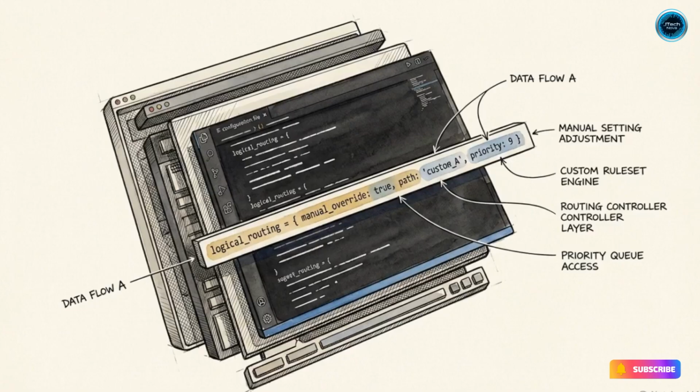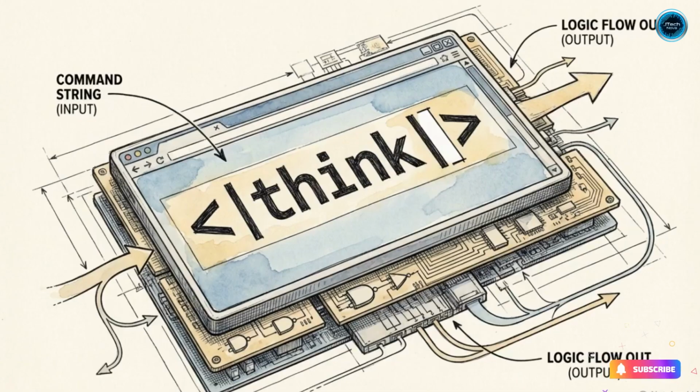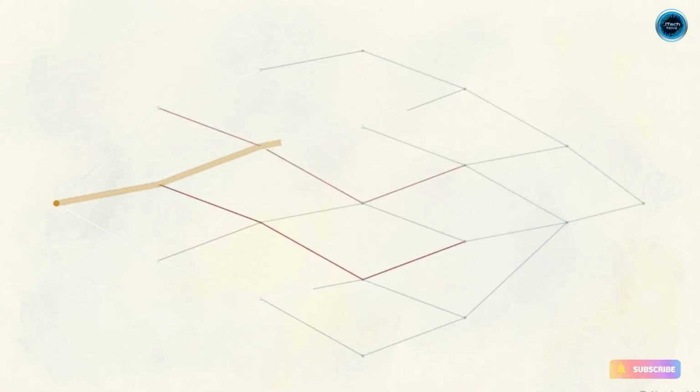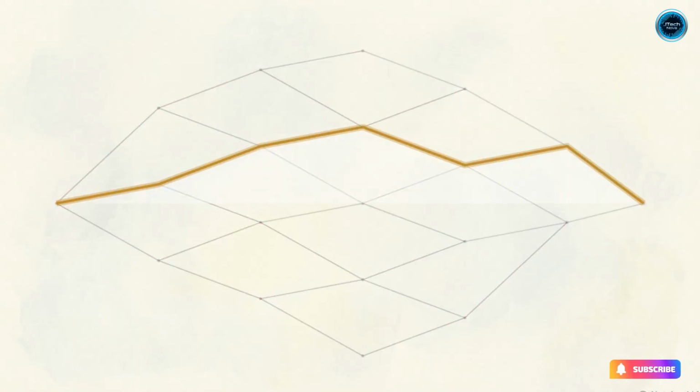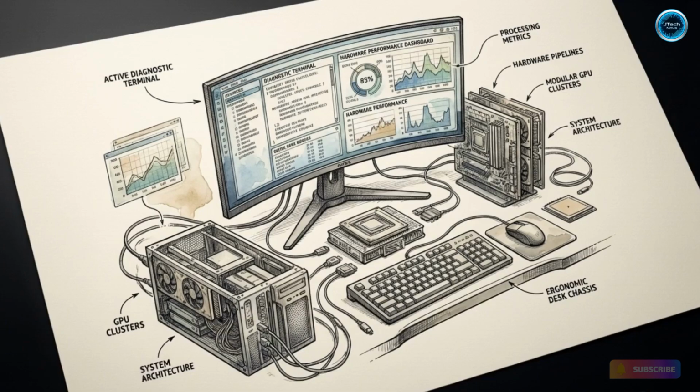Manual configuration at this layer is required to enable Gemma 4's internal chain-of-thought routing. Injecting the think token into the system prompt, or setting the thinking level to high, instructs the model to calculate and evaluate deep algorithmic paths before generating a response. The execution layer links the compressed weights and the hardware topology, turning static mathematical models into active engineering tools.